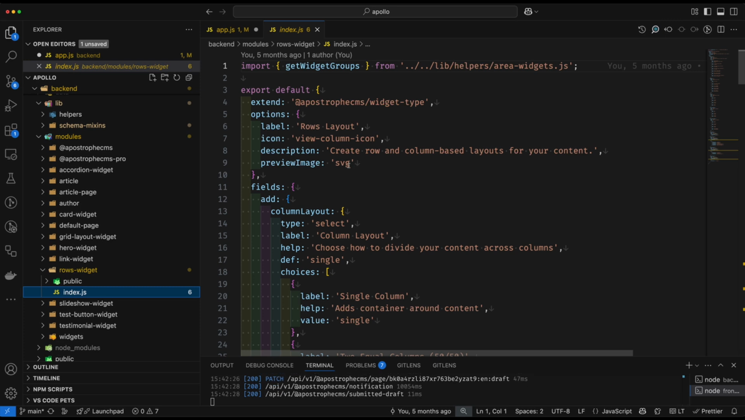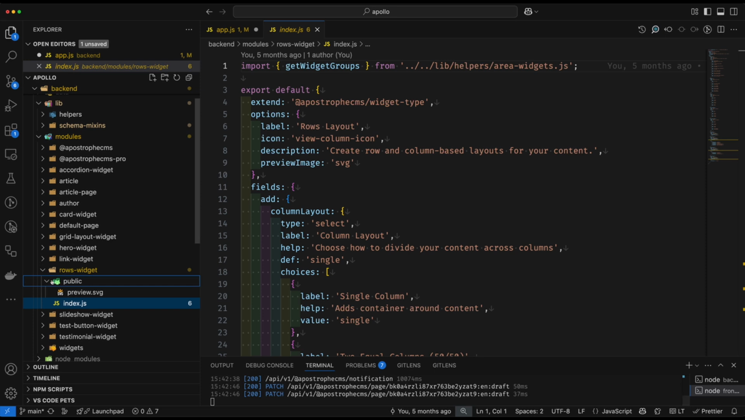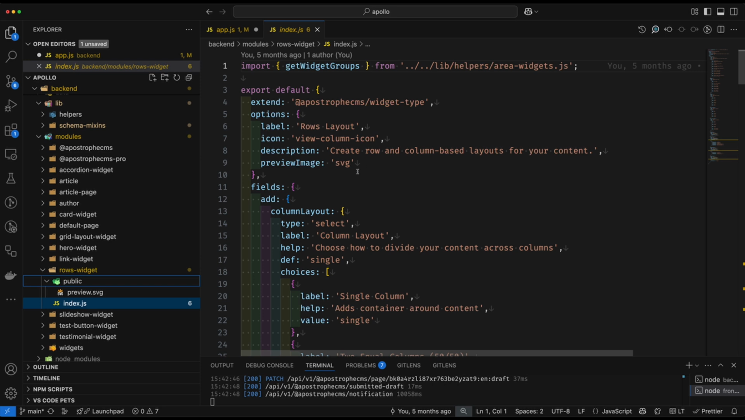So this says just SVG. The reason why is because the value for the preview image property is the file type that we're providing as the preview image. And Apostrophe is going to expect to find that image file within the public folder. So in this case, we're passing preview.svg here, and it expects it to be an SVG. We could also pass, of course, a PNG or a JPEG or whatever. Okay, so that's going to control the display of our widget to our content manager.